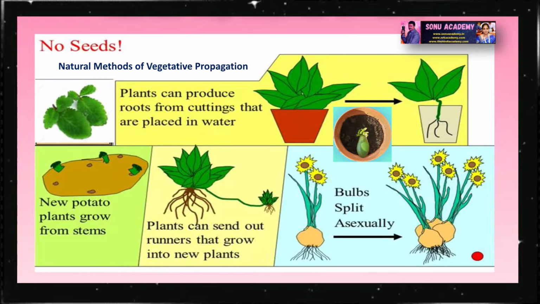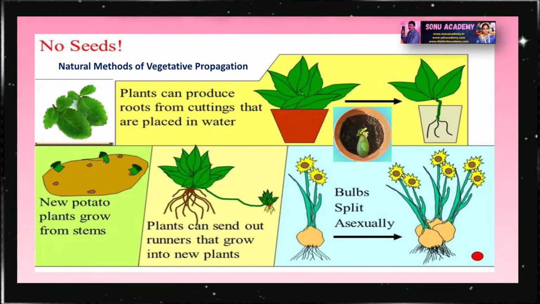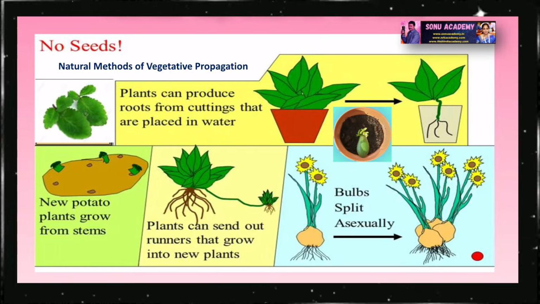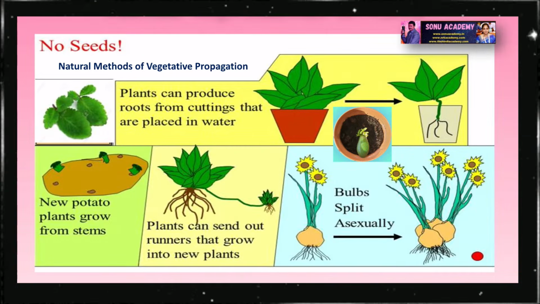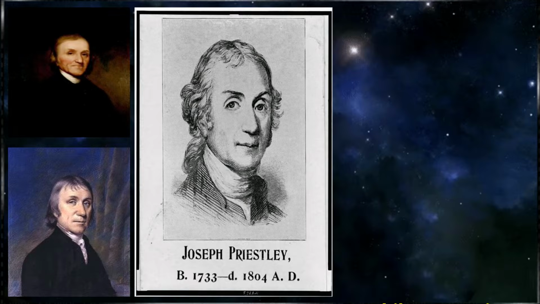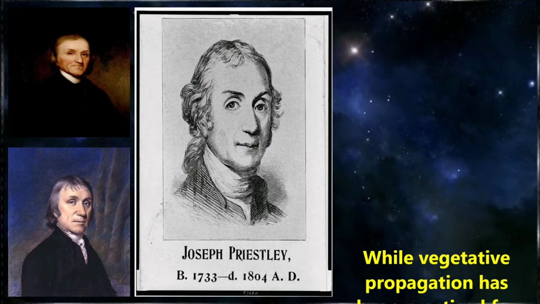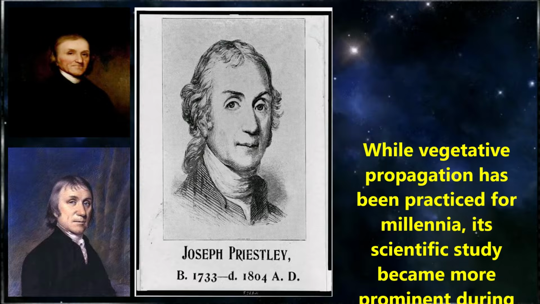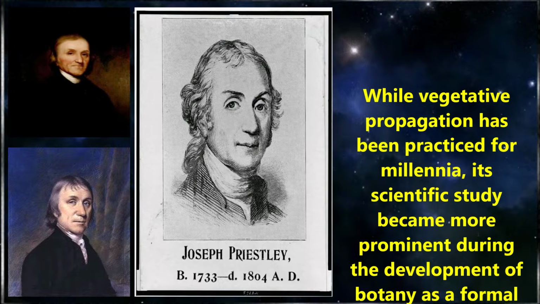Naturally, vegetative propagation involves the propagation of plants by themselves without any human intervention. Different methods of vegetative propagation are carried out in plants. Children, before going to study the types of vegetative propagation, let us discuss the history and discovery of vegetative propagation.